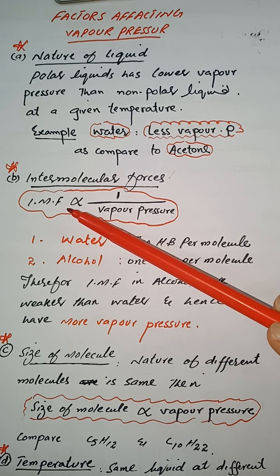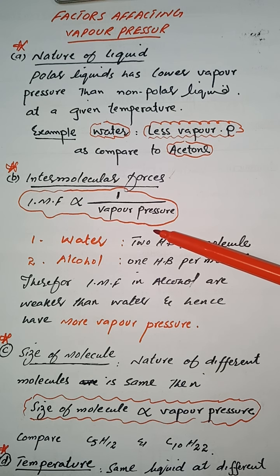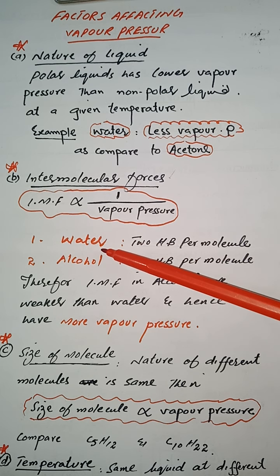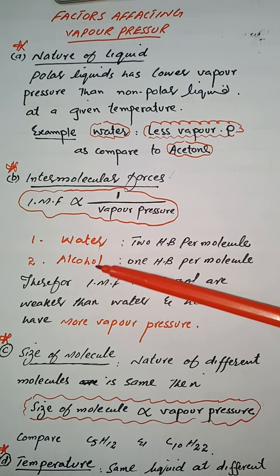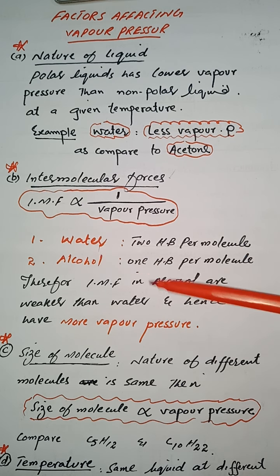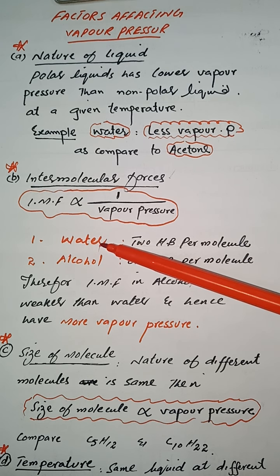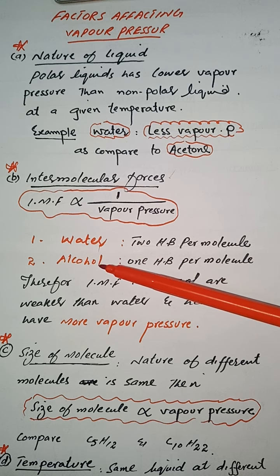If the intermolecular forces are strong, then the vapor pressure of the liquid is low. Let's say we have two liquids, alcohol and water. Both have hydrogen bonding, but water can make two hydrogen bonds per molecule while alcohol can make one hydrogen bond per molecule.